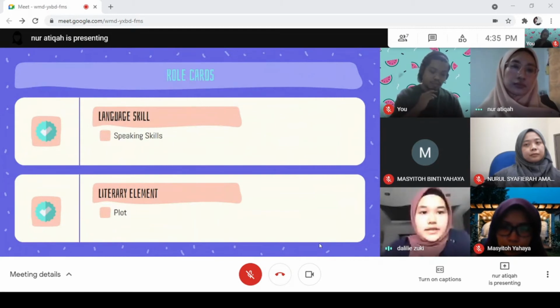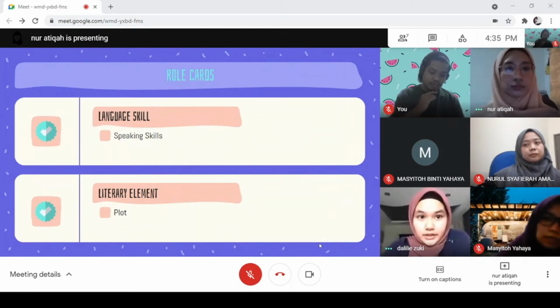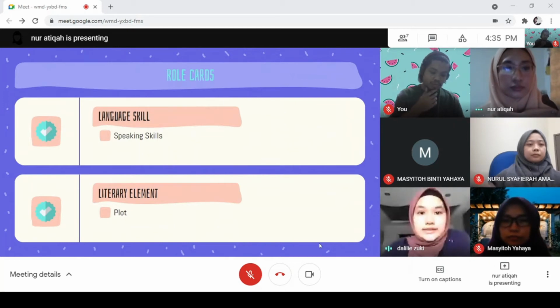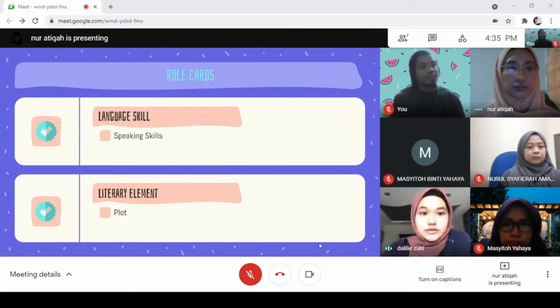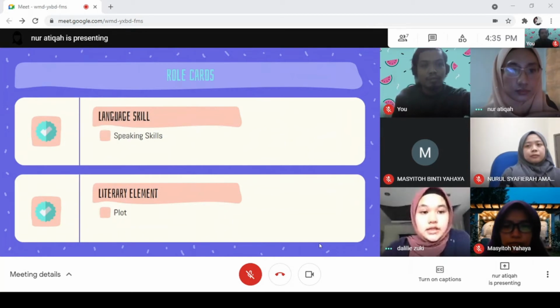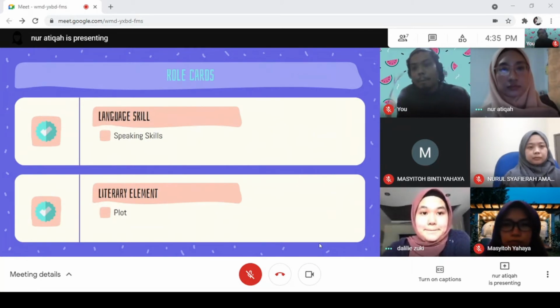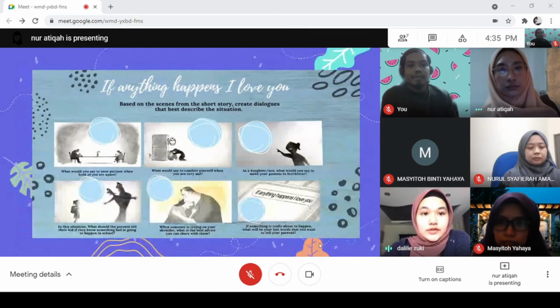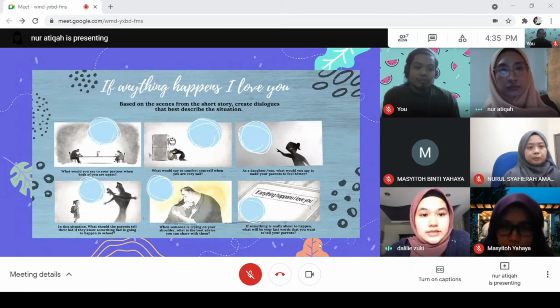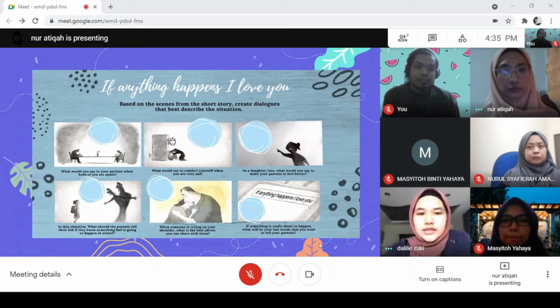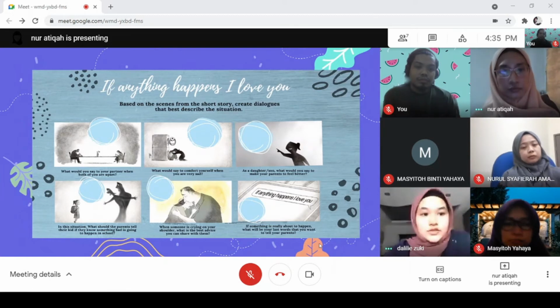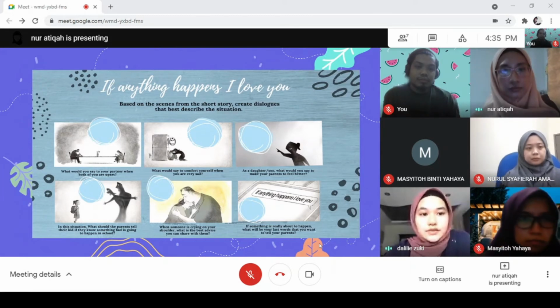Okay, so for the next material, we have role cards, where they need to role play the scene from the story. Our focus skill for this activity is speaking skills, and it contains plot as the literary element. This is the task sheet of the role play. As you can see, there are snapshots from the scenes of the short story. So they need to create a sentence based on the situation.